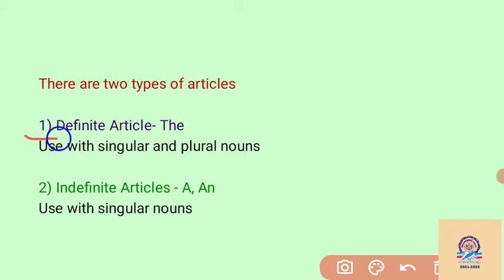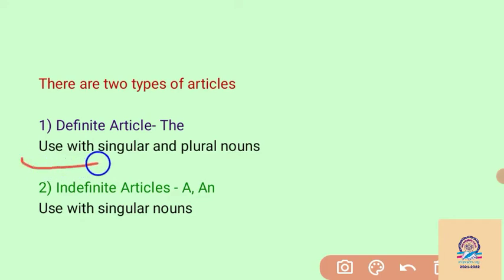One is the definite article, the. We can say that the article the is a definite article because it refers to a particular noun. If we want to talk about a particular noun, we have to use the article the.